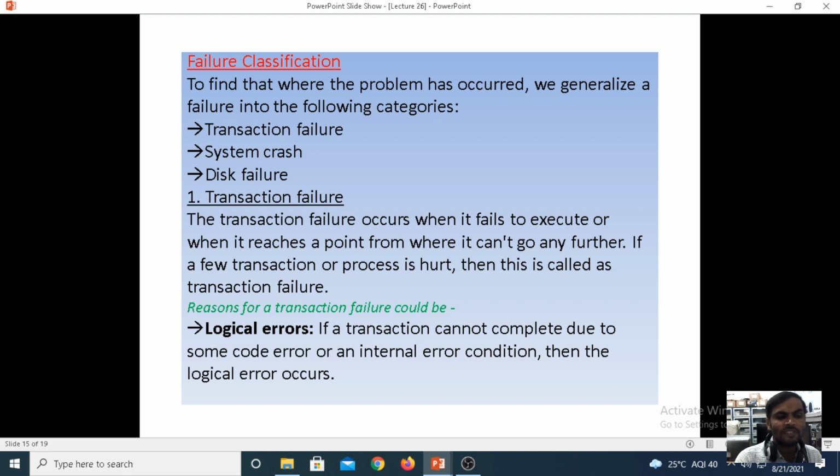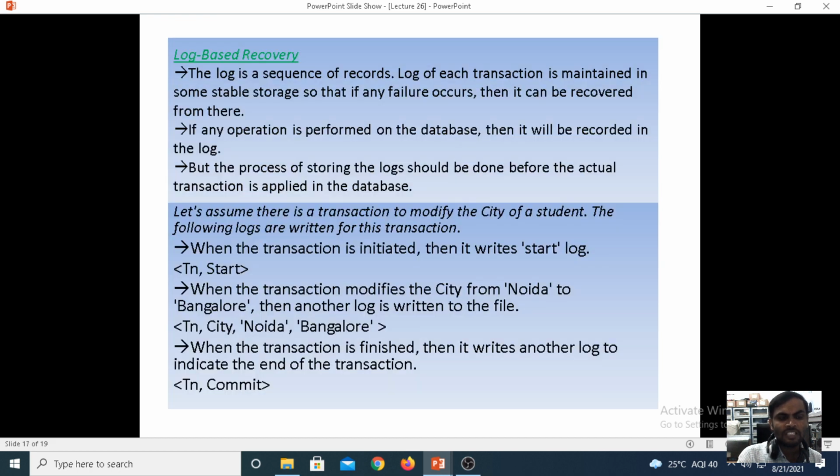What are the reasons for transaction failure? With the help of logical errors, as I just said. If the transaction cannot be completed due to some code error or internal error condition, then we call it a logical error. Logical error means that in some source code there is an error or an internal error condition, and we call it a logical error under transaction failure.